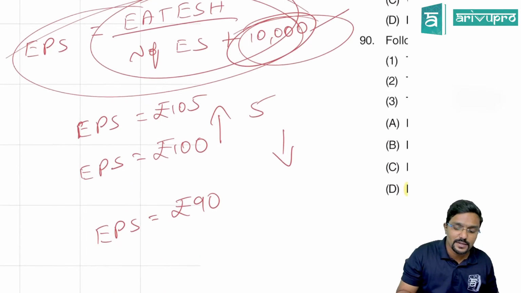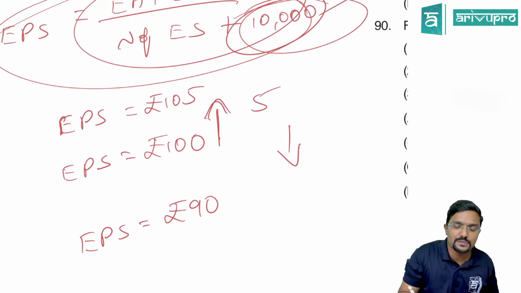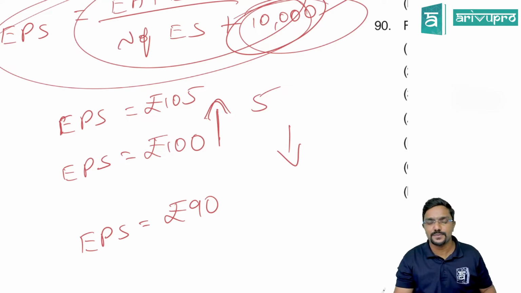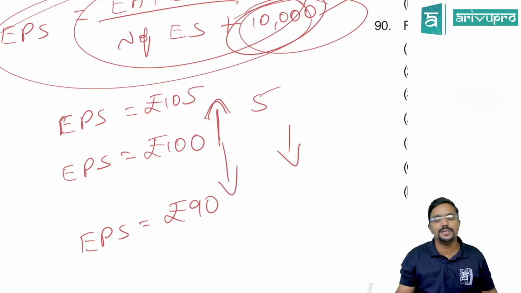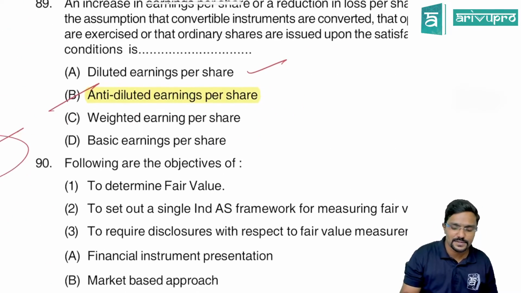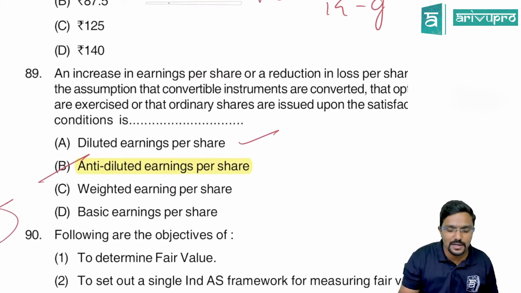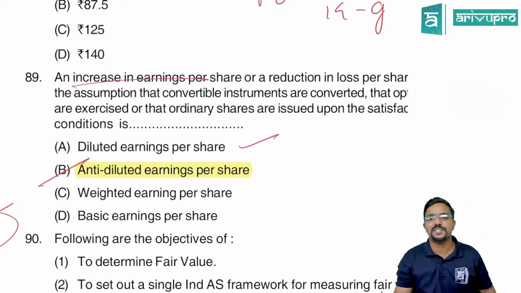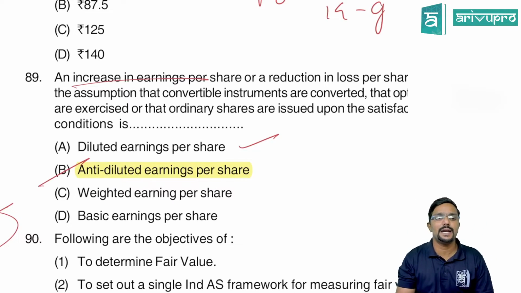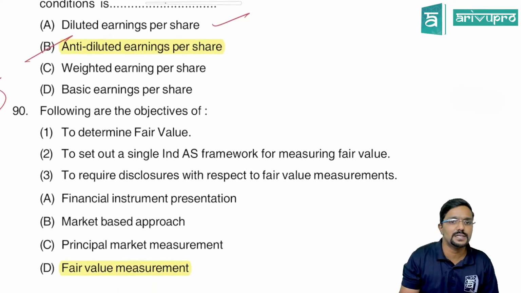So due to that, if there is any increase in EPS, we call it as anti-diluted EPS. If there is any decrease in EPS, we call it as diluted EPS. Yes. Chalo. So here they have clearly given increase in earnings per share. Okay, so the answer is anti-diluted. If there is a decrease, it is diluted.